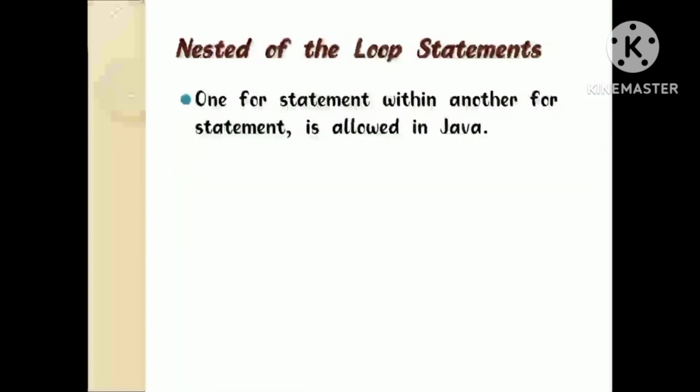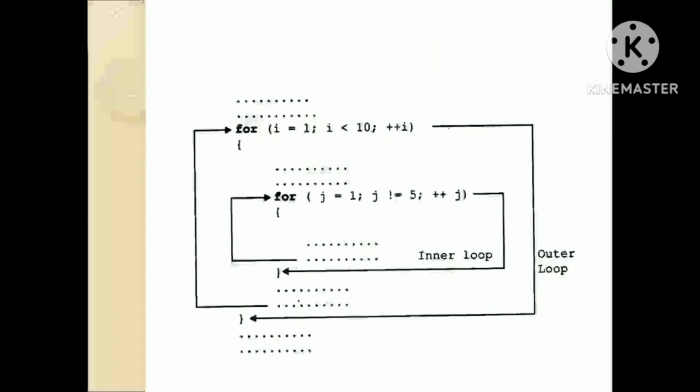Nested loop statements. A loop within another loop is called a nested loop. Nested loop means a loop statement inside another loop statement. That's why nested loops are also called loop inside loop. Nested for loop.